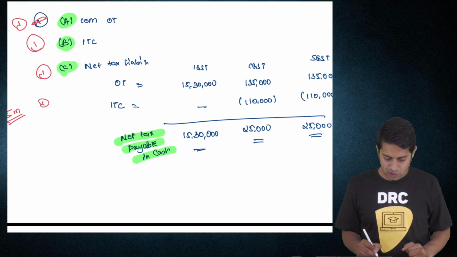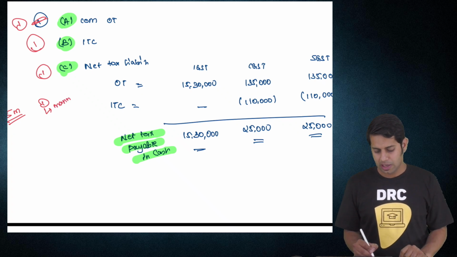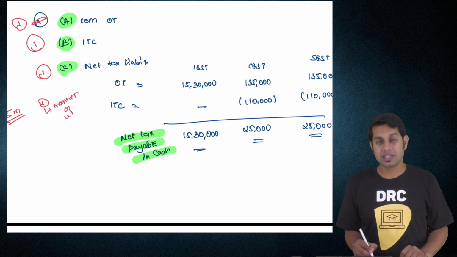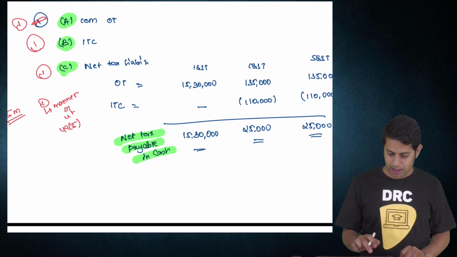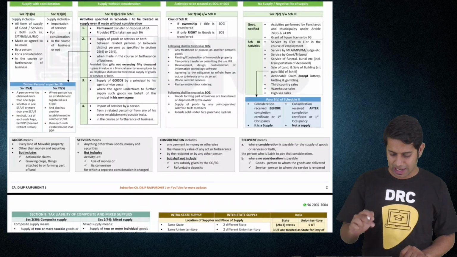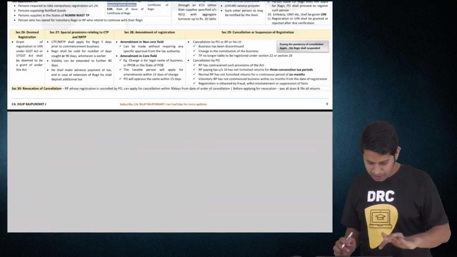And the last 1 mark we will get for writing the manner of utilization of input tax credit. What is that? Section 49 subsection 5. Now I'll show all these provisions in the chart material once. So this question is with regard to payment.